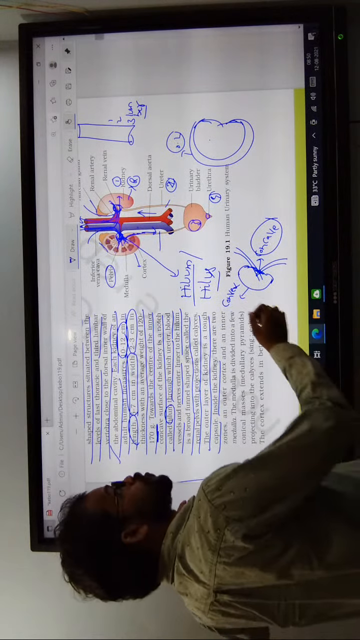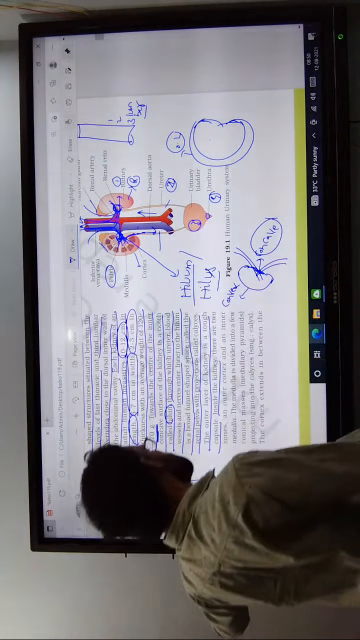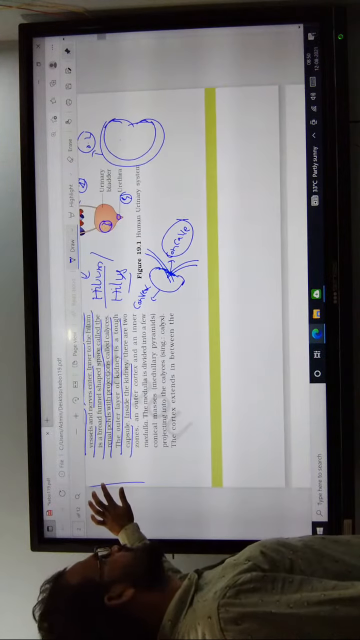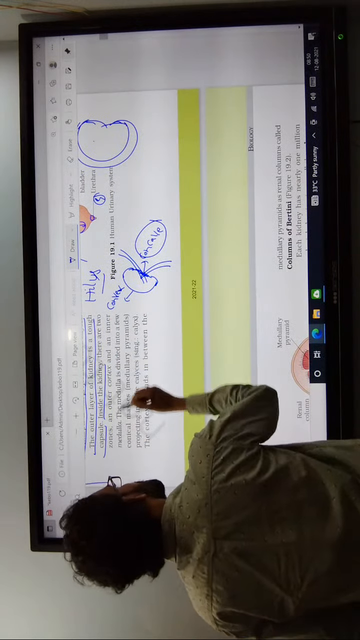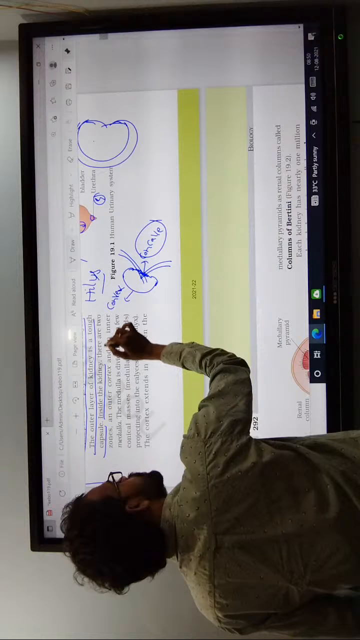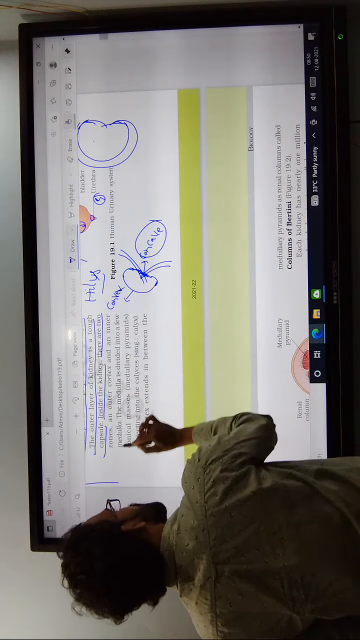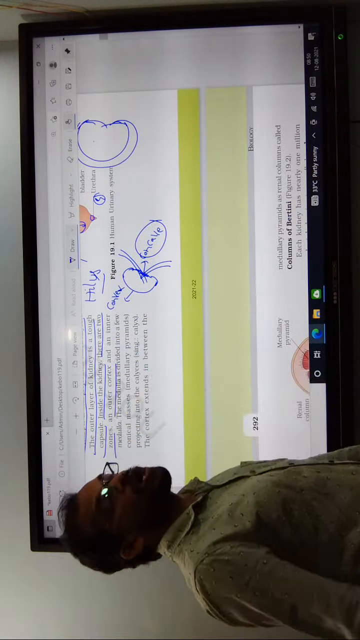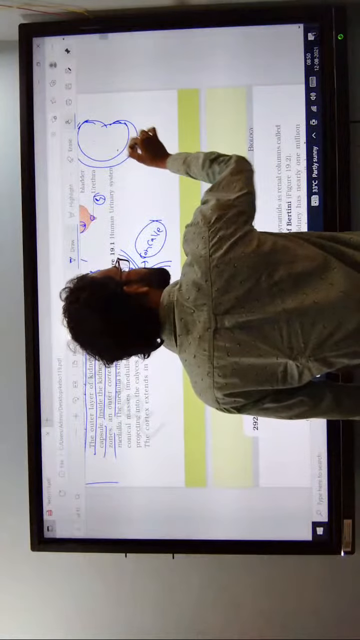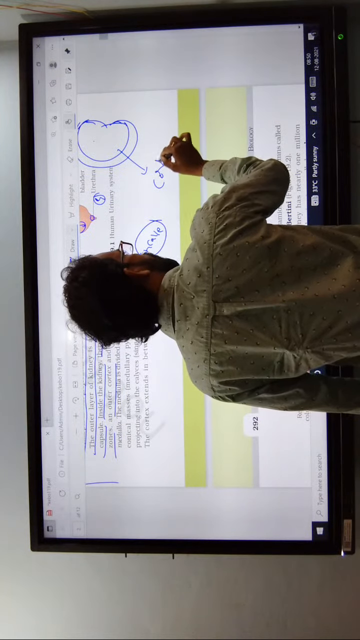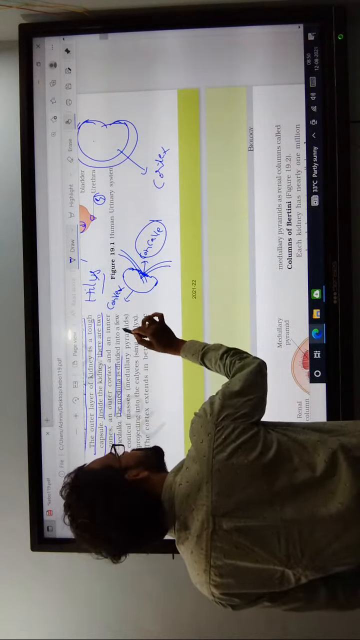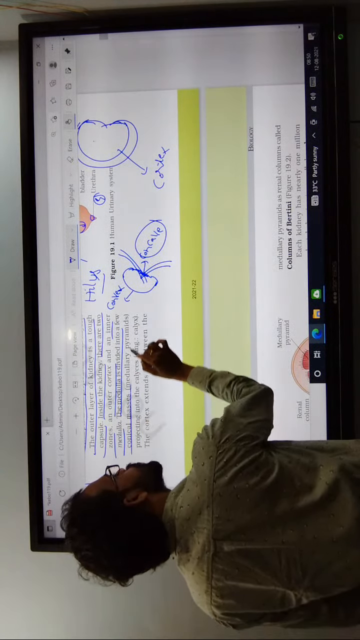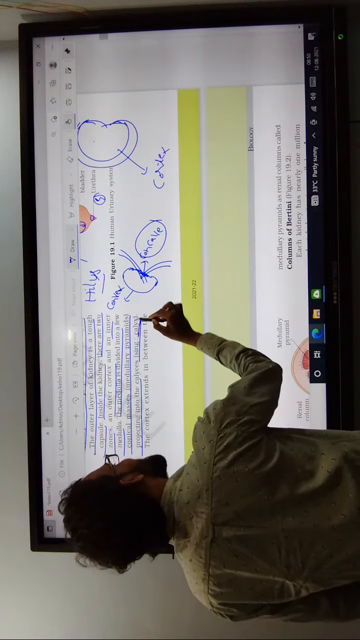The kidney consists of two zones. The outer zone is nothing but the cortex. The inner side consists of the medulla, which is divided into conical masses called pyramids.